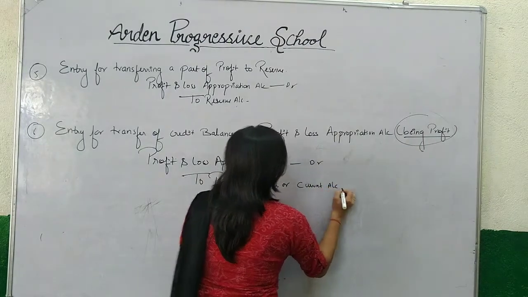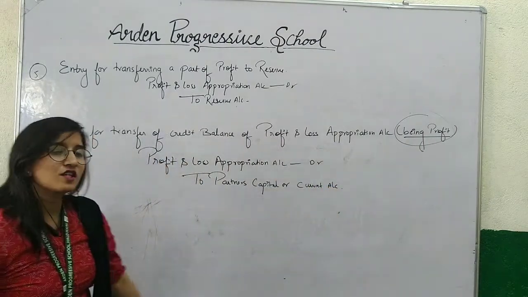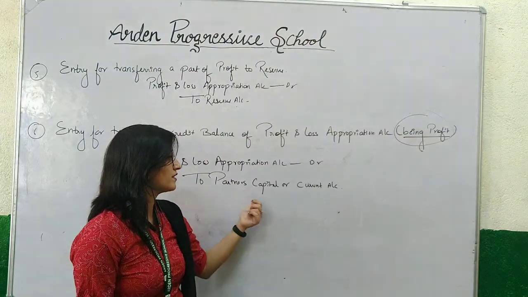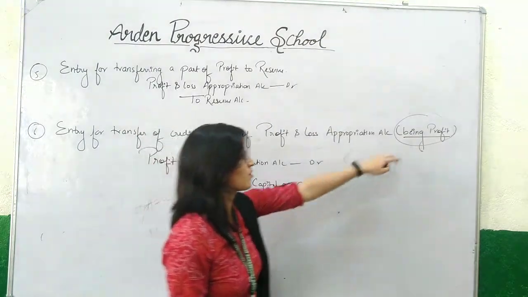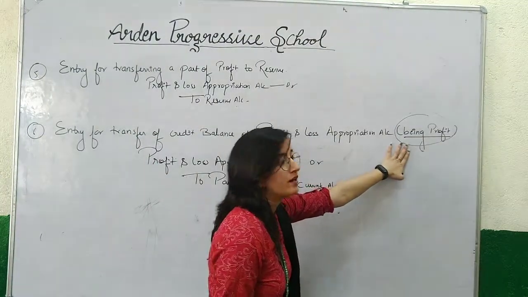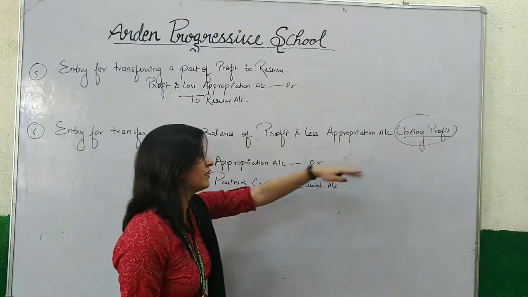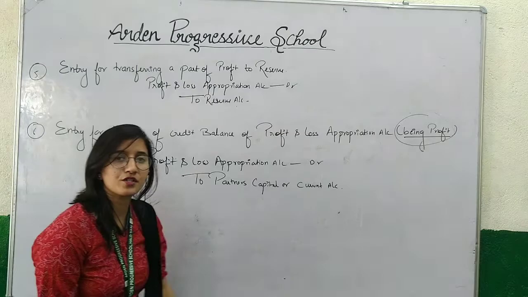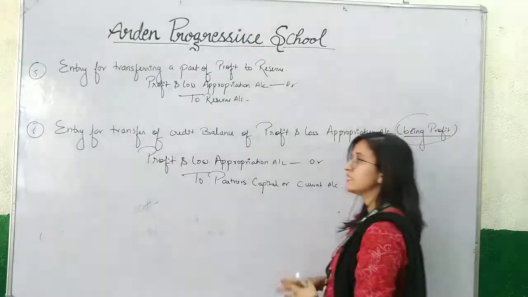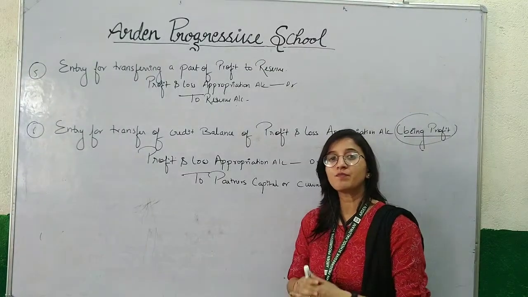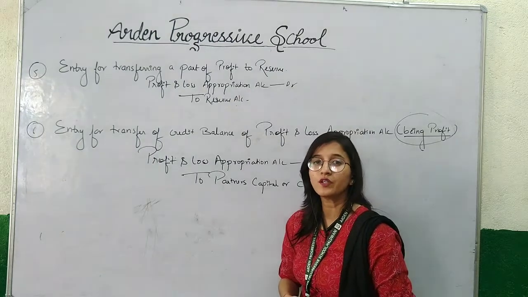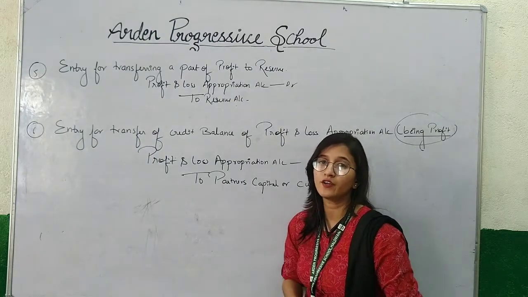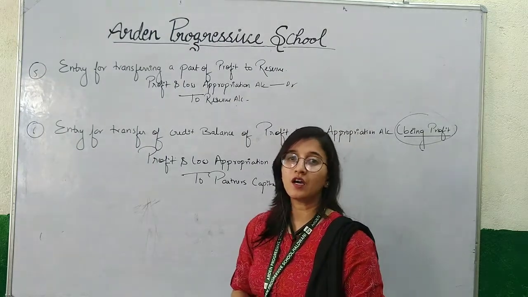current account. As we know, this profit is to be transferred to partners capital or current account because this profit is divided among the partners and firm has to pay this profit. That is why we have debited profit and loss appropriation account. So these are some journal entries which is passed for the item which are shown on debit side or credit side of P&L appropriation account.